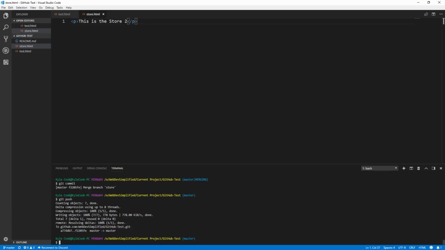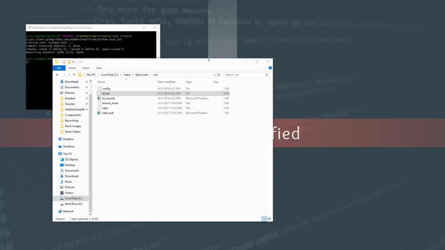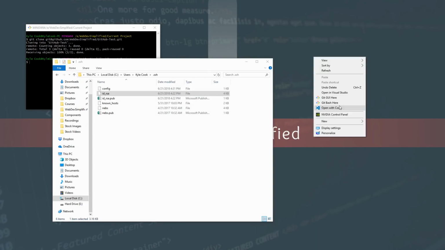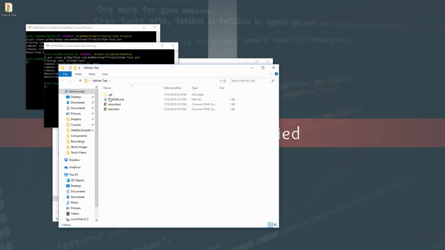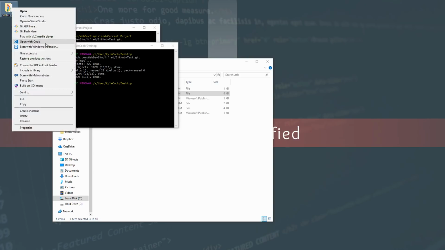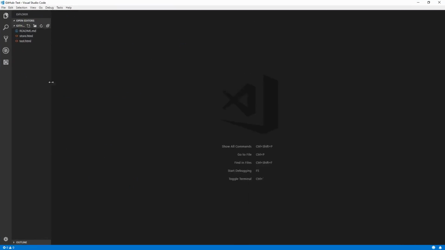Now, in order to simulate having multiple people working on the same project, I'm going to reclone this project, copy the URL here, and I'm just going to clone it onto my desktop. So if I type in the git clone command, followed by that URL, hit enter, and now it'll clone that onto my desktop. And you'll see that if we open this up using Visual Studio Code, we have all of the changes from before.